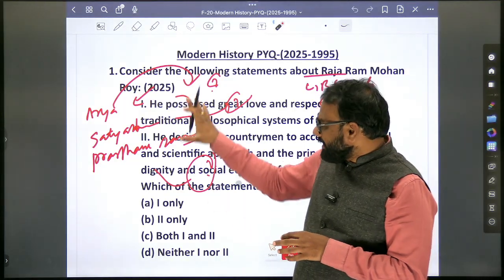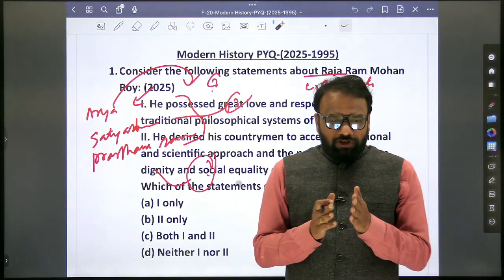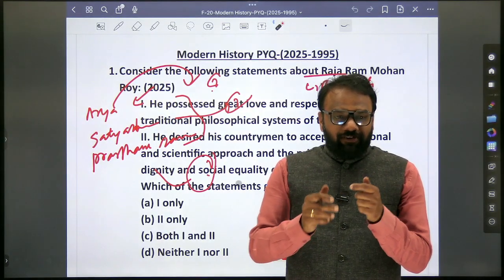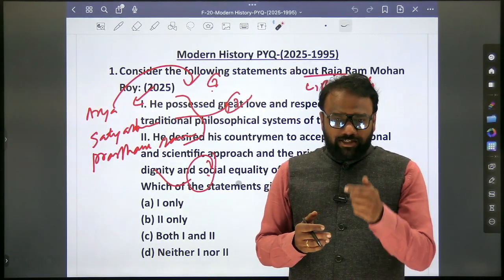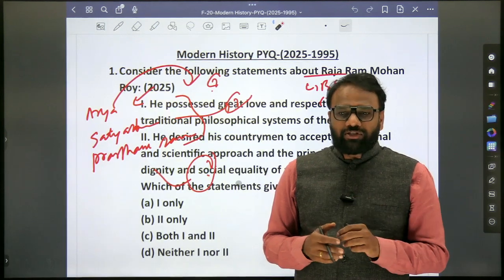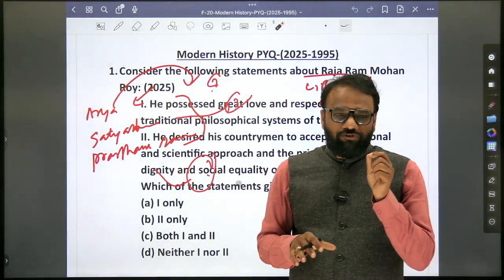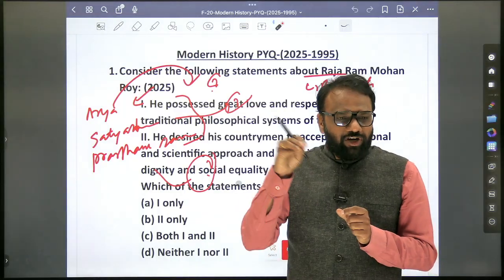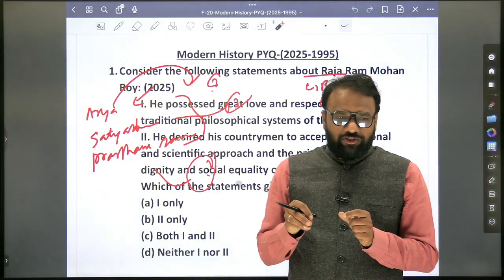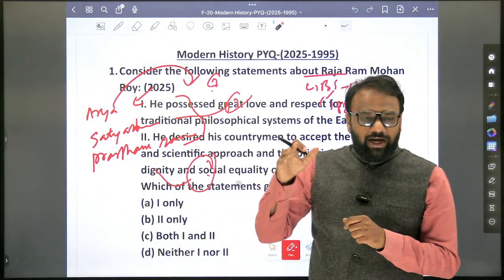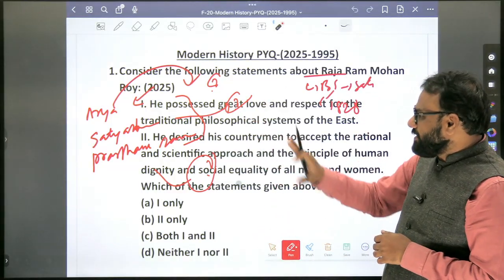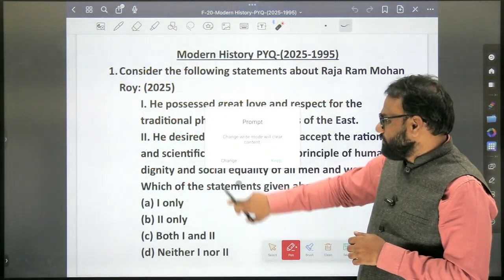So for these important organizations, we'll focus on the year of establishment as well as the personality associated. But for other socio-religious movements compiled at the end of the notes, we will not go into detail. We'll only focus on the social reform movement and the personality associated, not even their philosophies, because they relatively enjoy lesser priority. So based on this question, we'll revise all those things.